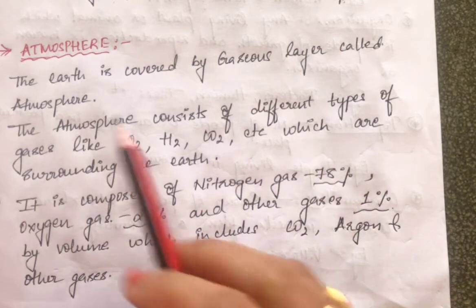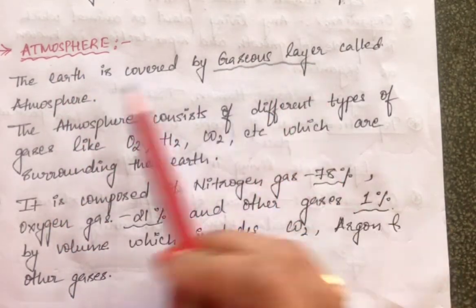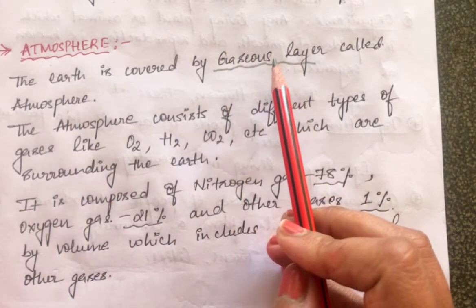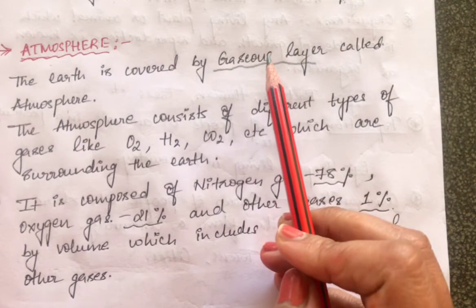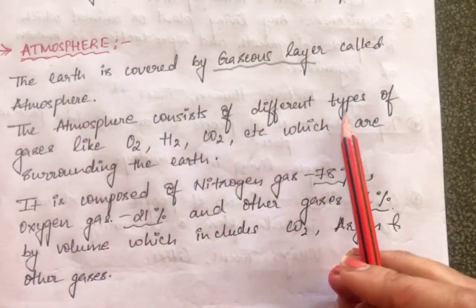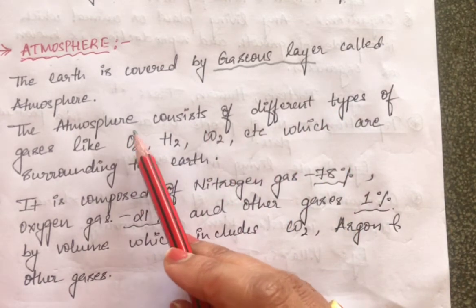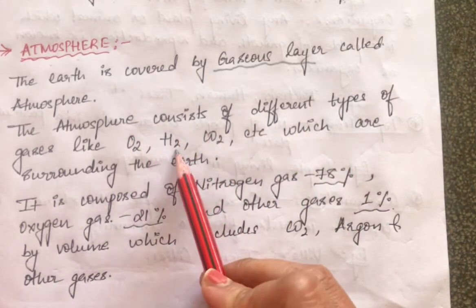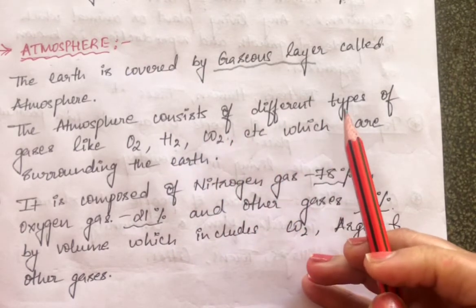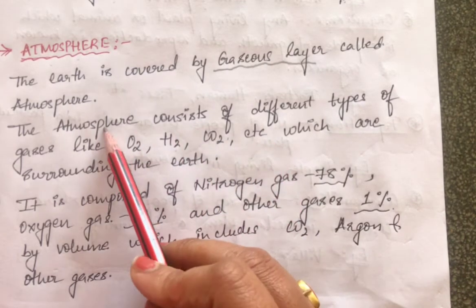Now coming to the atmosphere: this is nothing but the gaseous layer which is present on the earth. All the gases, all the air that is present on the earth, is nothing but the atmosphere. It consists of different types of gases: oxygen, hydrogen, carbon dioxide, carbon monoxide, methane. All these different types of gases present on earth make up the atmosphere.